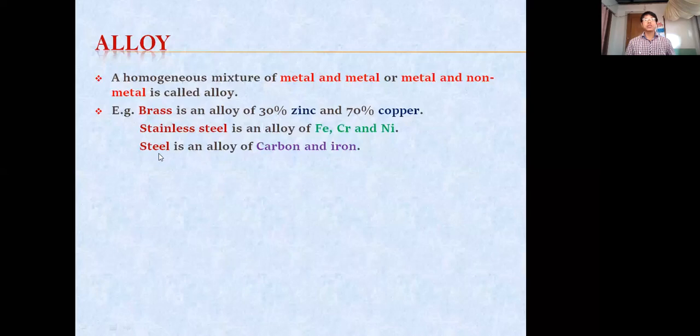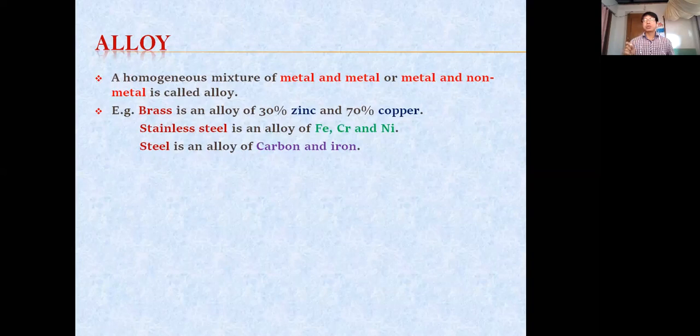When we say steel, there is a difference between steel and stainless steel. Whatever we use at home as a glass or a plate, that is stainless steel. But when we say steel, it is actually the iron rod or the grill, the iron rod used for construction of our house building. Generally, in common, we call it iron rod only. But that iron rod, scientifically, we call it steel. And that steel is a homogeneous mixture, an alloy of carbon with iron.